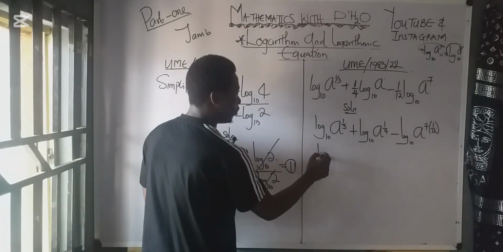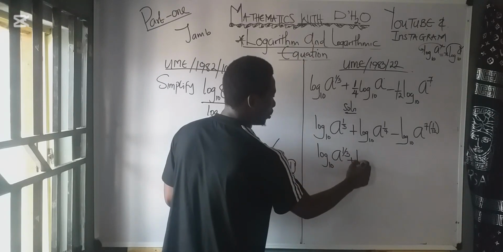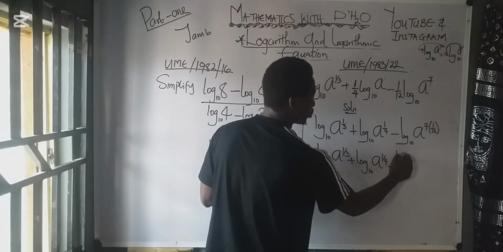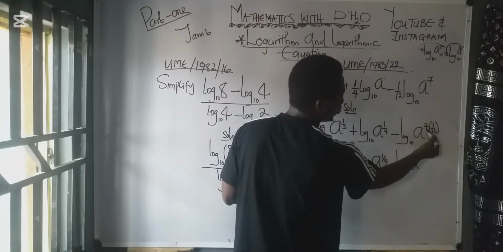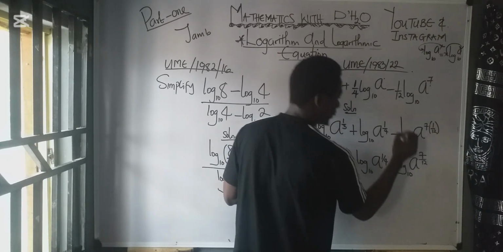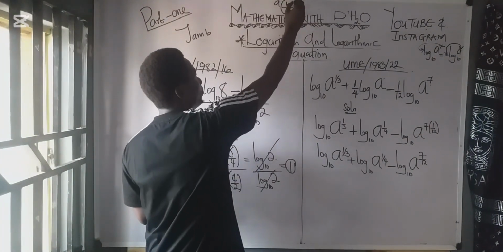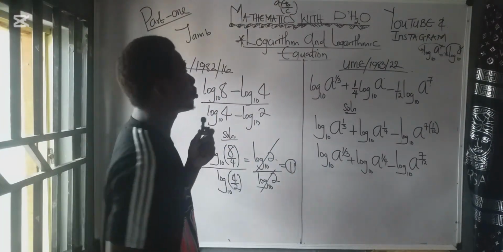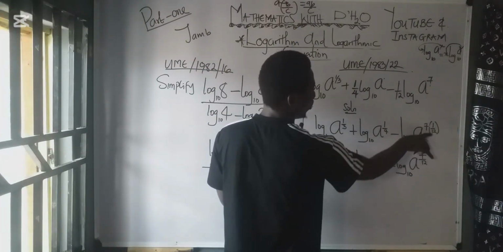So here now you have log a raised to the power of 1 over 3 base 10 plus log a raised to the power of 1 over 4 base 10 minus log a raised to the power of 7 over 12 base 10. If I multiply 7 by 1 over 12, I will do 7 times 1 to give you 7 over 12. Whenever you have a number like a bracket b over c, please always use the a to times the numerator, not the denominator, so that you have ab over c. That's what I did here: 7 times 1, 7 over this 12.